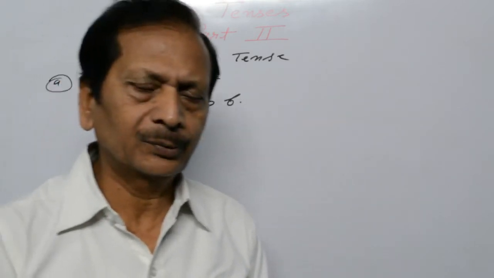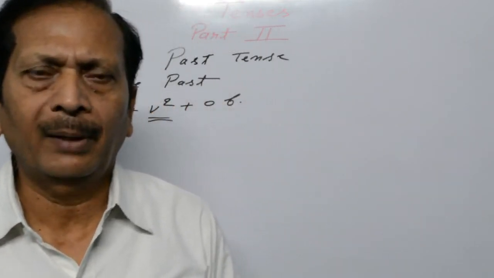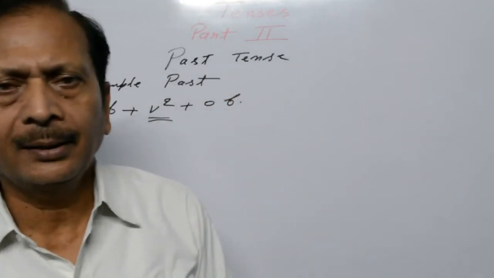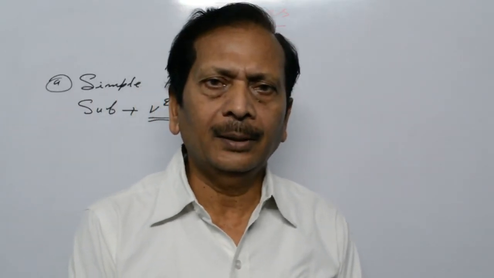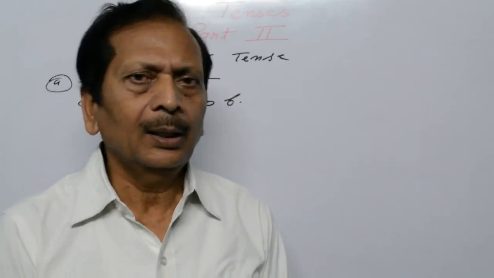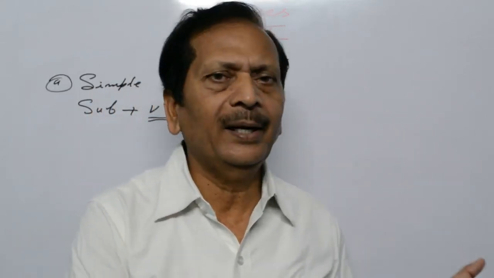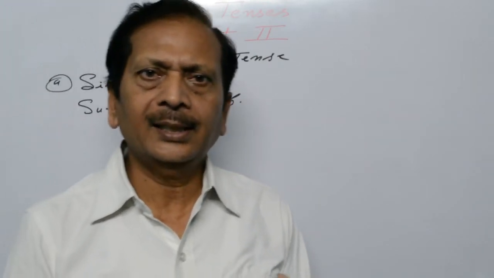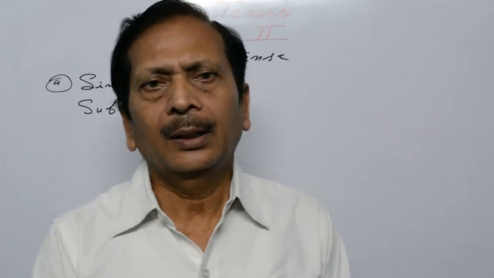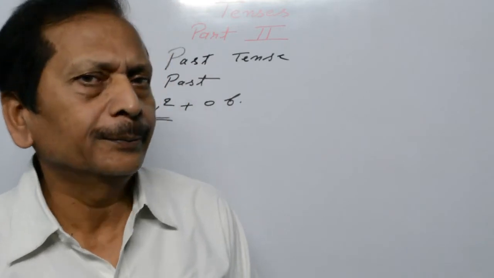What do you mean by simple past? In the past, any action was done either every day, every week, every month, every year. Like simple present tense, what I explained to you, in present, action is done every day, every week, every month, every year. In the same way, you have to think about this, but the action was done in the past, previously, before.